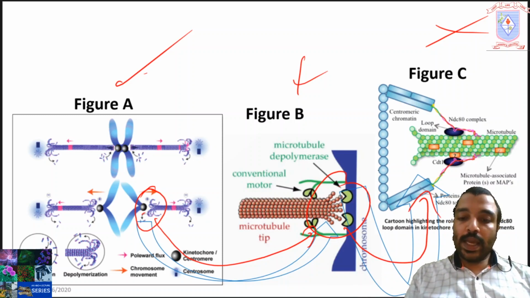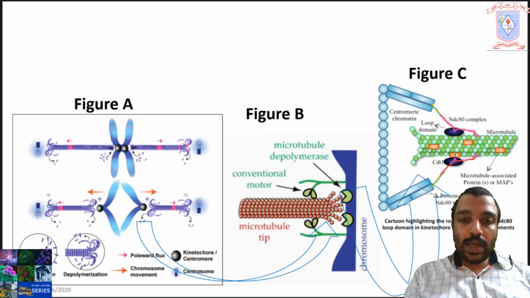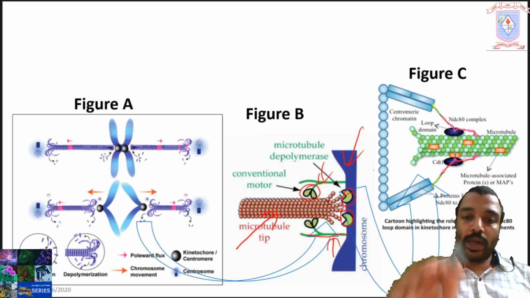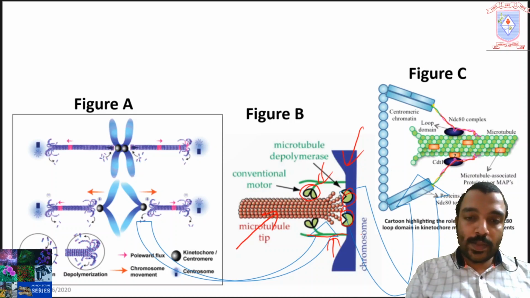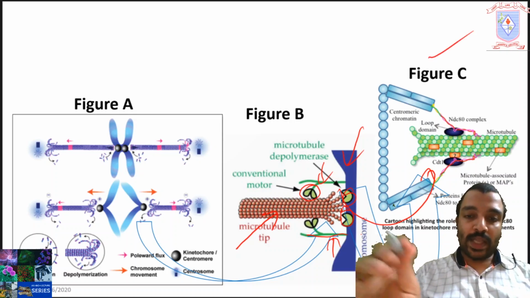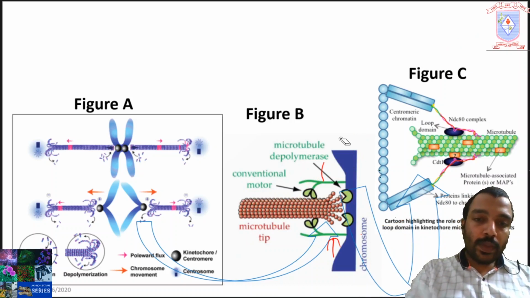Here you can see the attachment. This is the kinetochore region, and this is the microtubule, and these are the proteins which are attached with the kinetochore, not with the microtubule. These proteins are part of this green colored protein and this seed like protein. These all are part of the kinetochore actually. This part is represented in detail in figure C. Hope you got the concept.